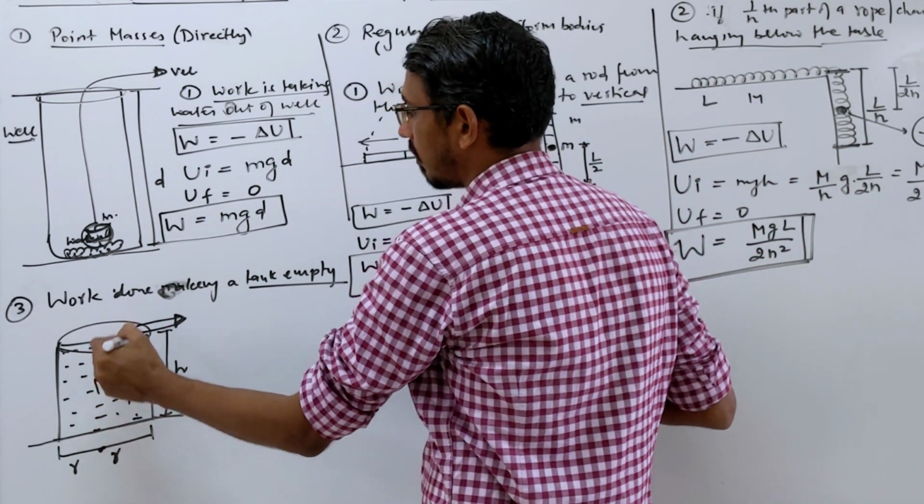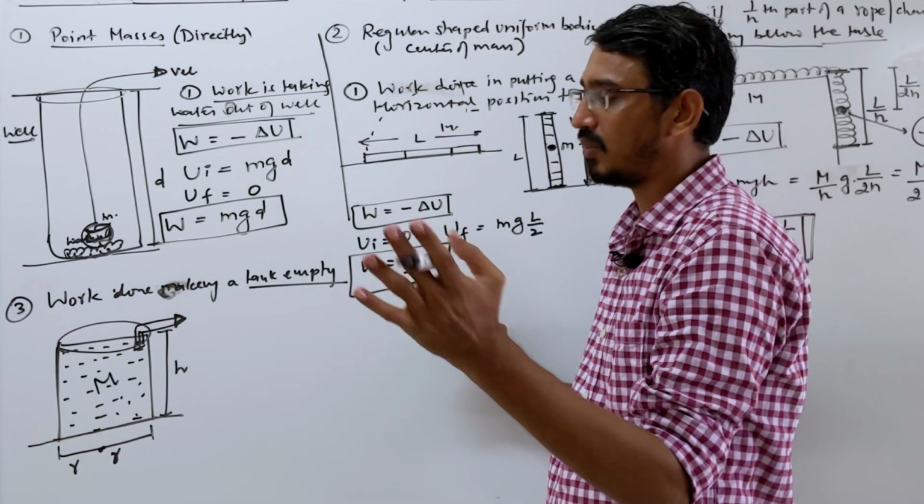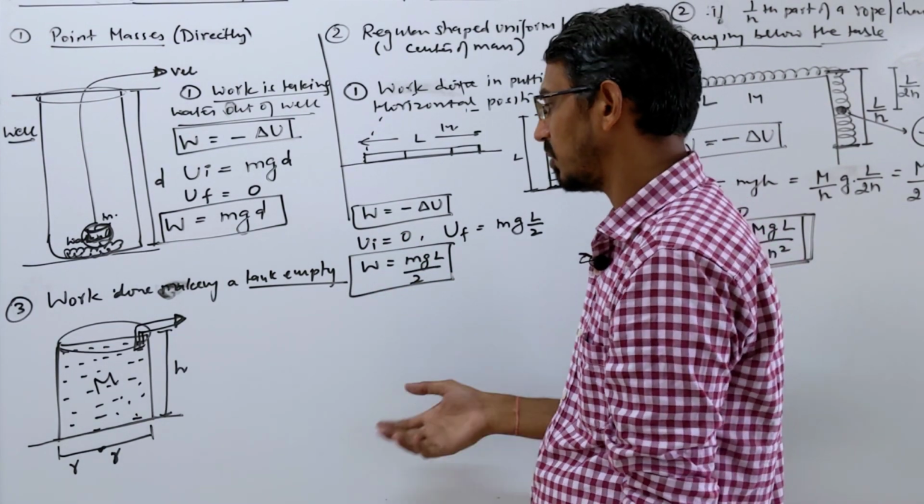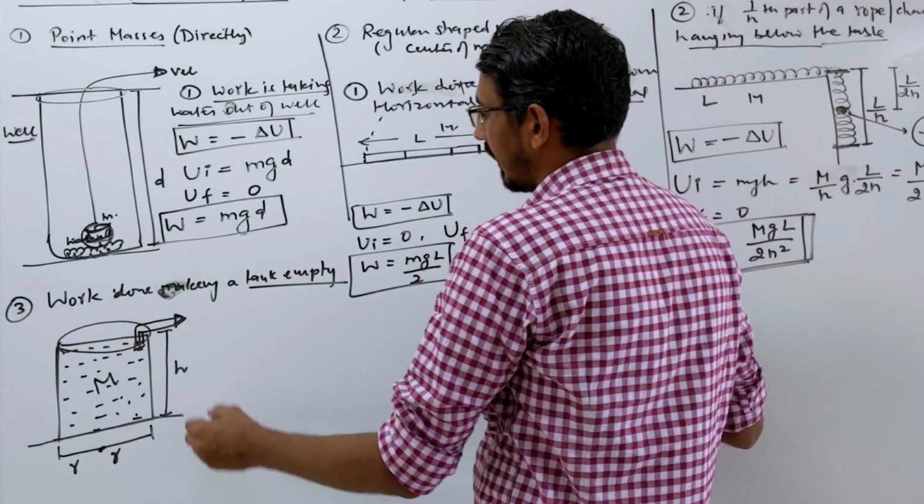Say m is the total mass of this tank. Generally they give us a liter. If it is water, mass and volume will be the same. They say 300 liter means 300 kg is the mass. That's why the mass is density into volume. No big problem.